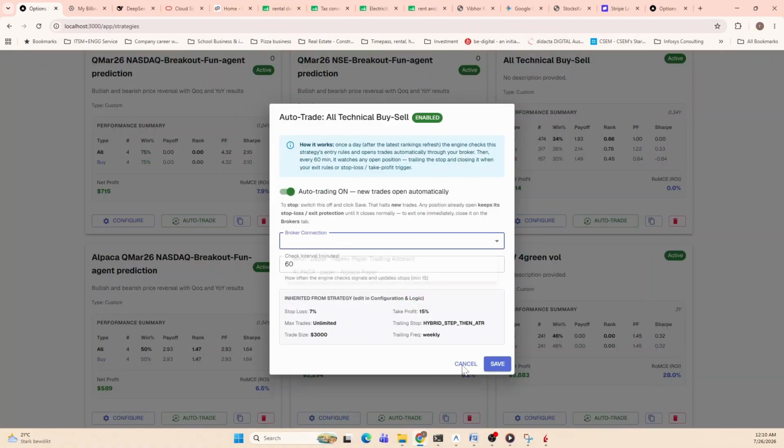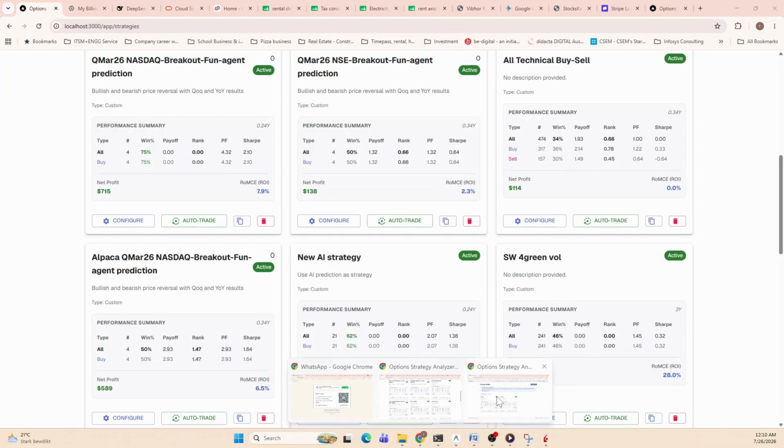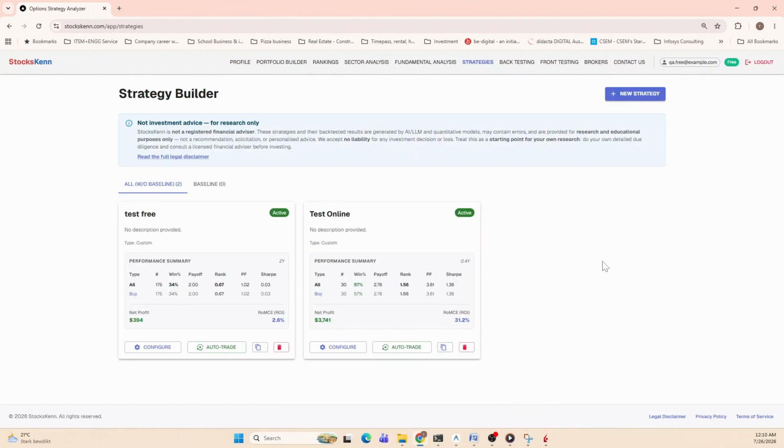So it's as simple as that, how you enable a broker to do real life trading and see how your strategy is performing. And once you do it for a few weeks, a few months, you will get enough conviction to start trading using your actual money.